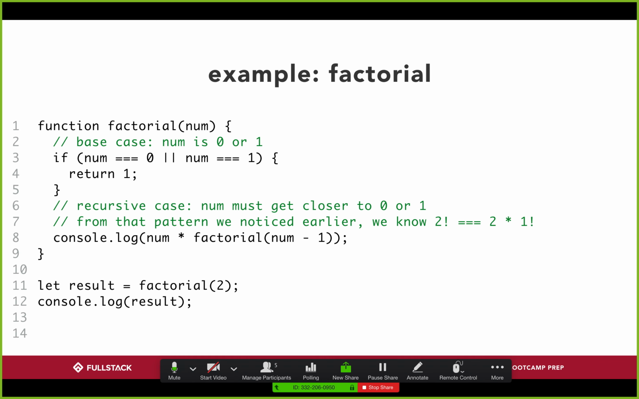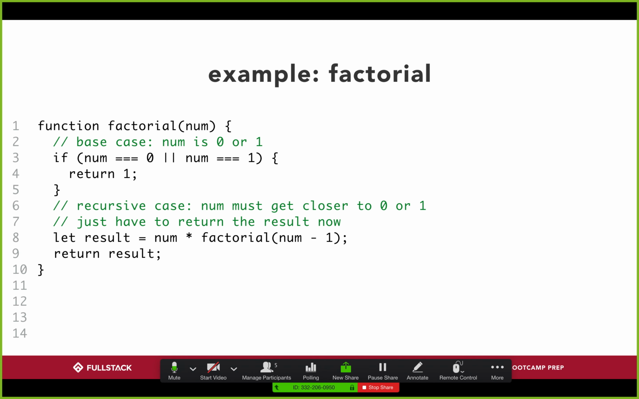Okay, so this is a lot of setup, and actually I might go through a little bit fast just because I want to get to the end of this example, which I think illustrates the concept very well. So here we're saying, once again, the factorial of a number is just that number multiplied by the factorial of itself minus 1. Well, on line 8, we basically have that math, right? Num multiplied by factorial of num minus 1.